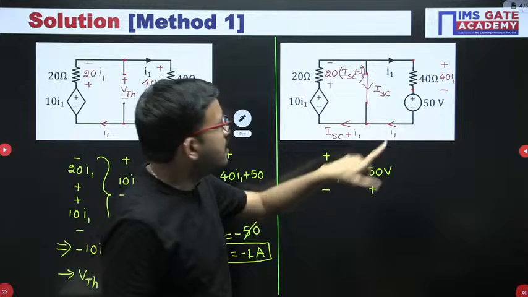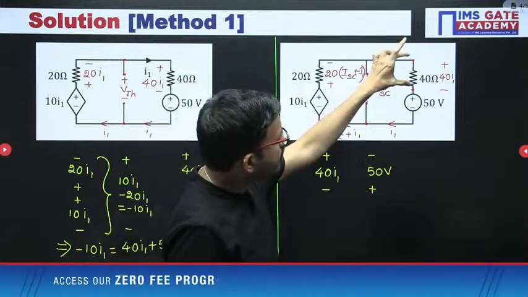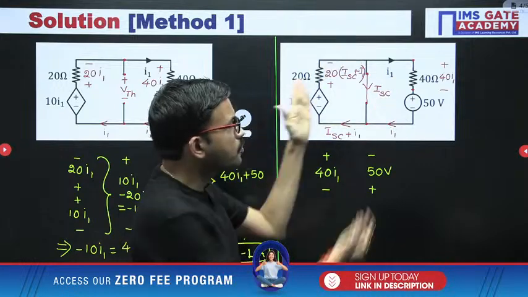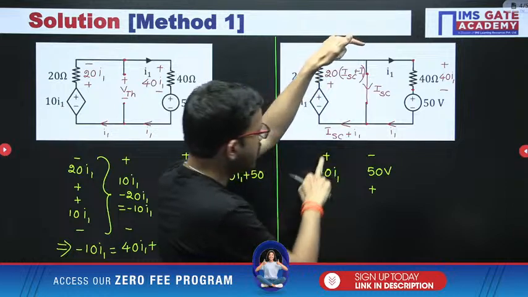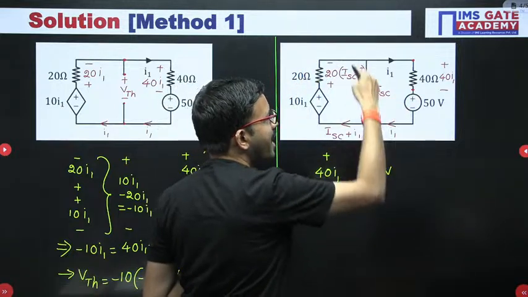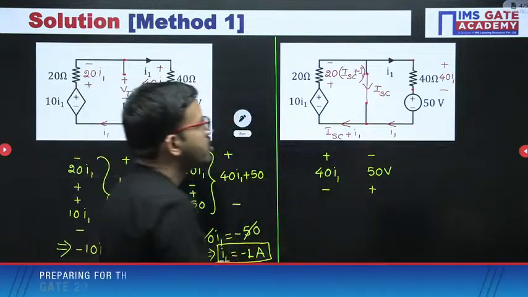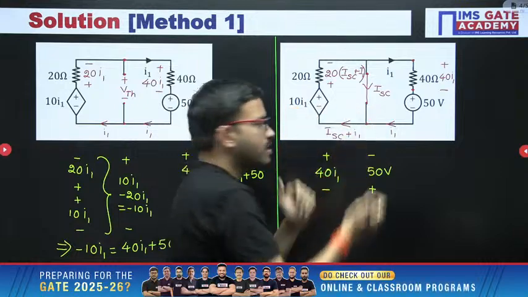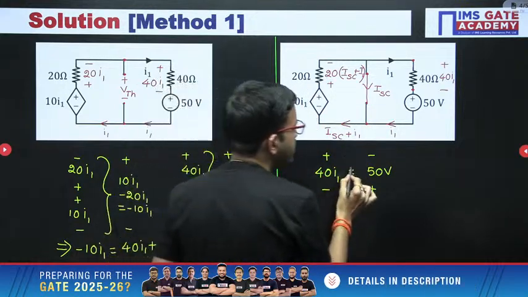See, it is very simple. Since this terminal is the same as this terminal, this 40 ohm resistor and this 50 volt source are both connected in parallel. With respect to the 40 ohm resistance, you get plus minus 40 I1. When you keep the voltage source here, the minus sign comes on top and the plus sign at the bottom. When two elements are connected in parallel, definitely the voltage will be the same.